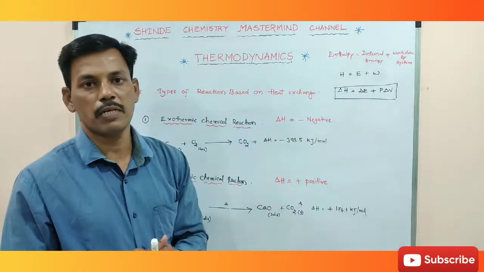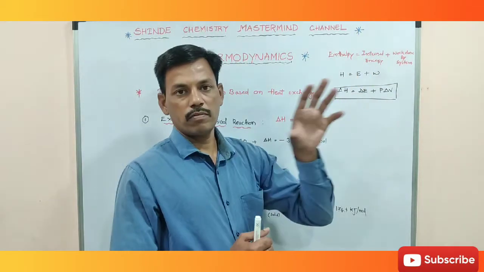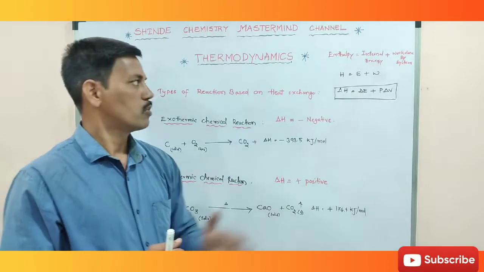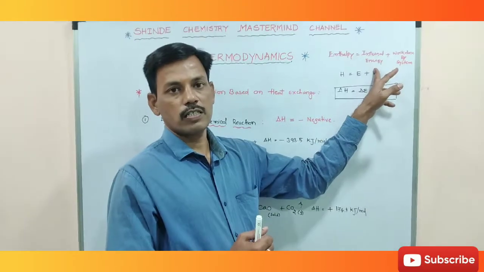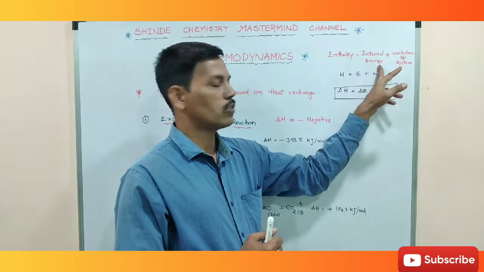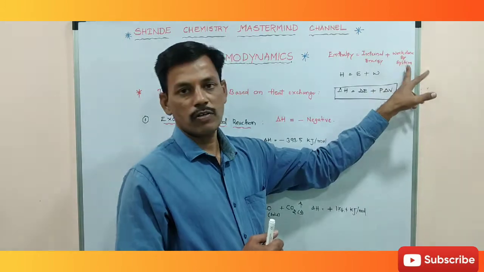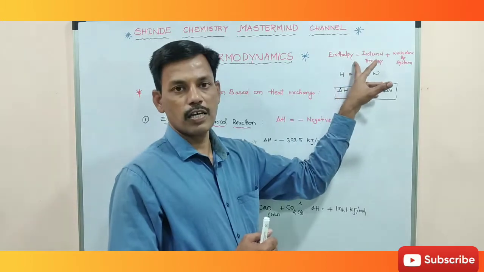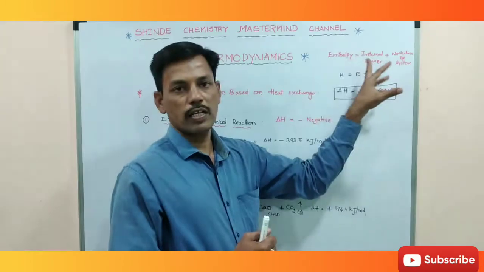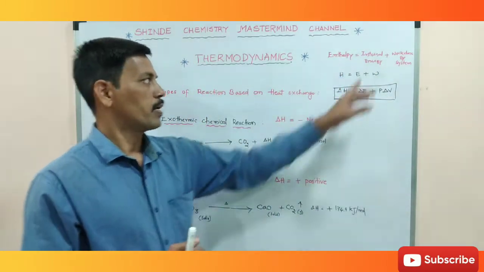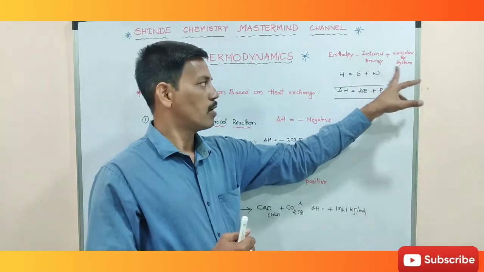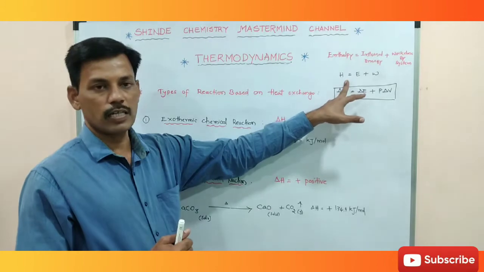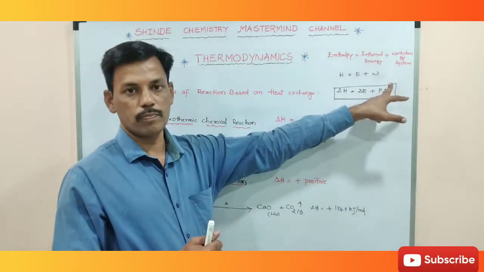So enthalpy means if a system is given external energy, the changes take place in the internal energy of the system, as well as the system can perform work. So that is equal to enthalpy H. So enthalpy H is equal to the internal energy of the system and the work done by the system. It is represented as H is equal to E plus W, right?